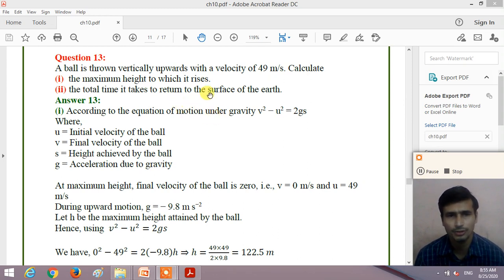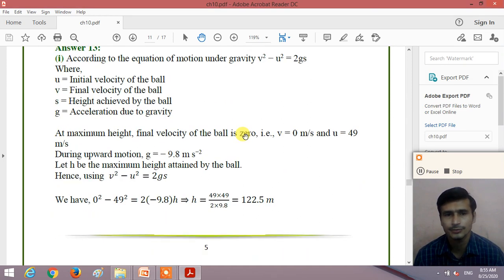Now dear student, here the initial velocity of the ball u is given to you. At the maximum height, the ball momentarily stops, so the final velocity of the ball becomes 0. So we take final velocity v equal to 0 meter per second, initial velocity u equal to 49 meter per second, and during the upward motion of the ball, the acceleration due to gravity we take as minus 9.8 meter per second square.